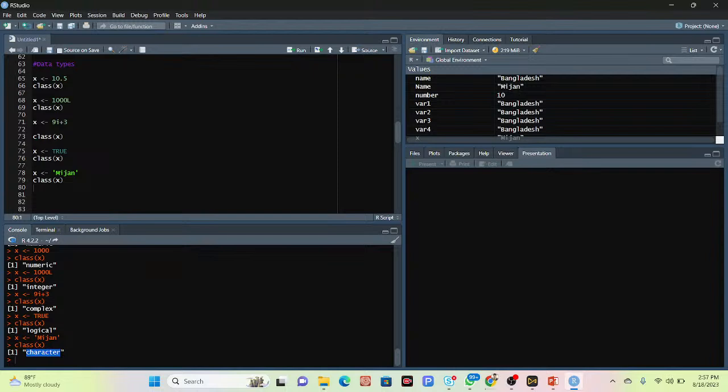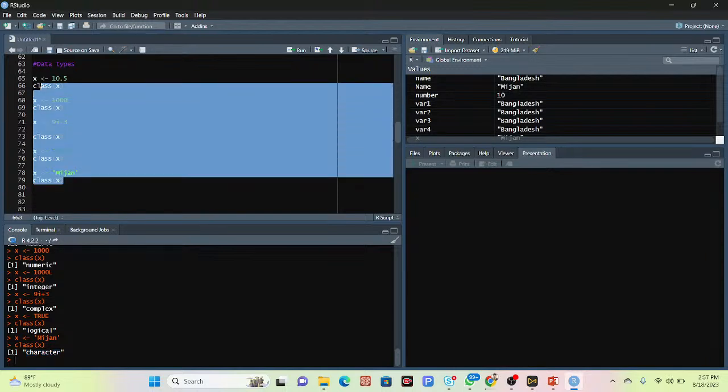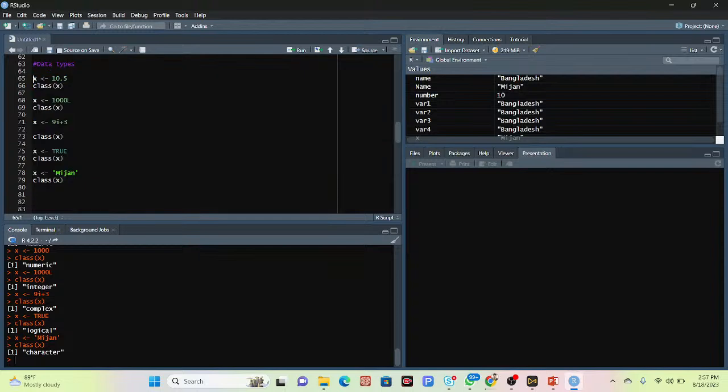Okay. So mainly there are a total of 5 types of data we can find in our programming language. It is numeric, integer, imaginary, Boolean or logical, and character. Total 5 types of data we can handle using the R programming language. So now we talk about another part.